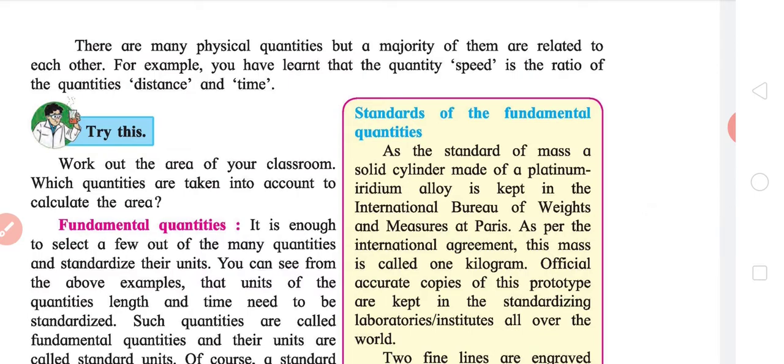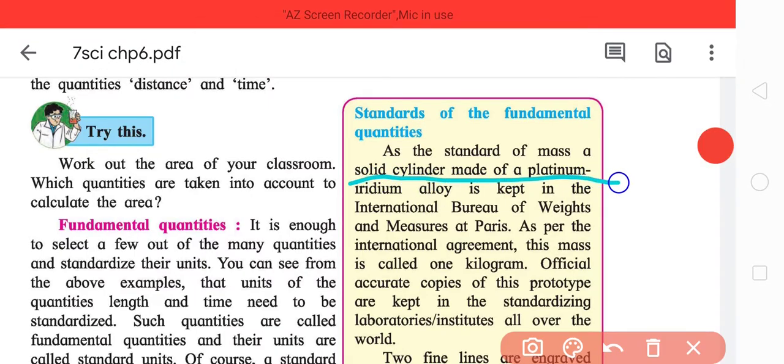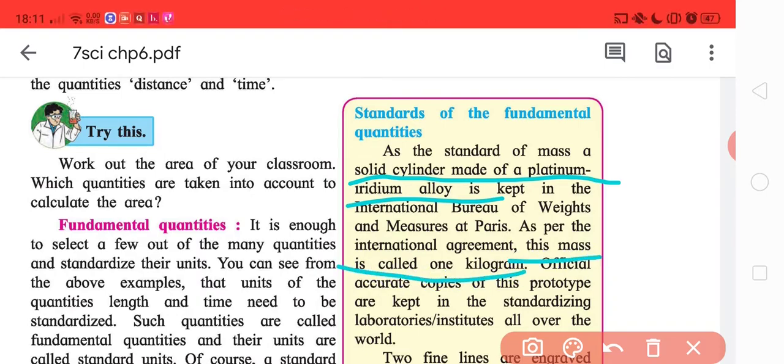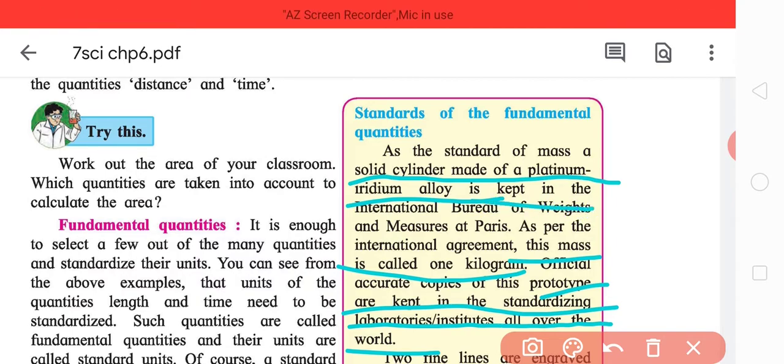Now, coming to the box, the standard of mass. You need not remember this per se, but it's better to know. A solid cylinder made of platinum iridium alloy. Why this particular alloy? Because it is really stable with respect to atmospheric parameters. As per international agreement, this mass is called 1 kg. Whatever comparisons are made are with respect to this cylinder. Official accurate copies of this prototype are kept in standardizing laboratories or institutions all over the world, but the main one is kept there.